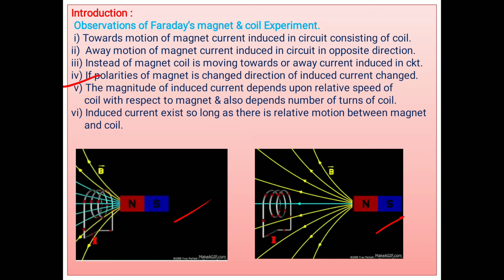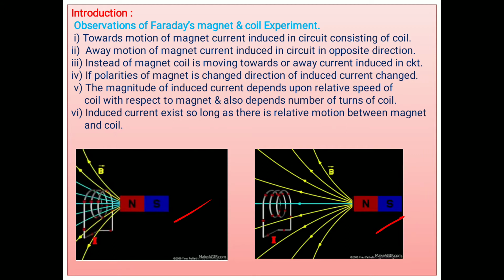Means as soon as the motion of magnet or coil stops, then no EMF is generated or no current is produced in the circuit. That means this induced current is produced in the circuit so long as there is a relative motion. These are the observations made by Faraday.